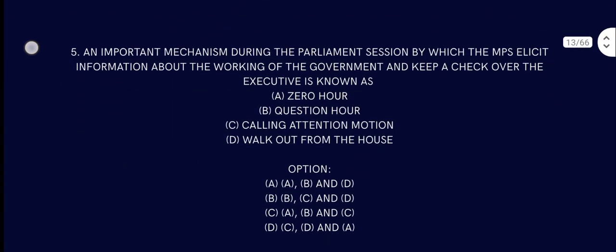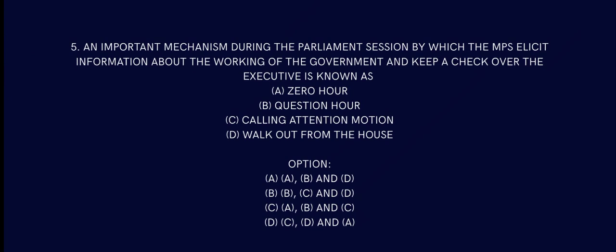Question number 5. An important mechanism during the parliament session by which the MPs elicit information about the working of the government and keep a check over the executive is known as what? So there is a mechanism that happens in parliamentary sessions, right?